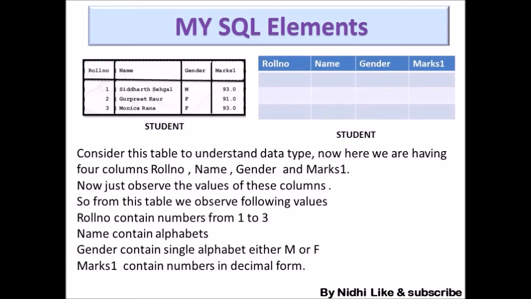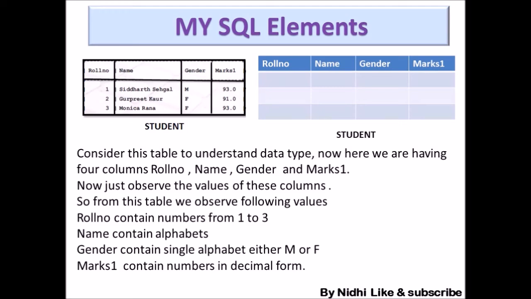For understanding data types, consider this table, student. Here I have given two tables. One table has all the column names and all the entries for the rows also. But in the second table, we have just the column names and the other entries are empty. The logic of displaying these two tables is that the first table has the structure as well as the elements, and the second table has only the structure without elements. I will explain this logic later.